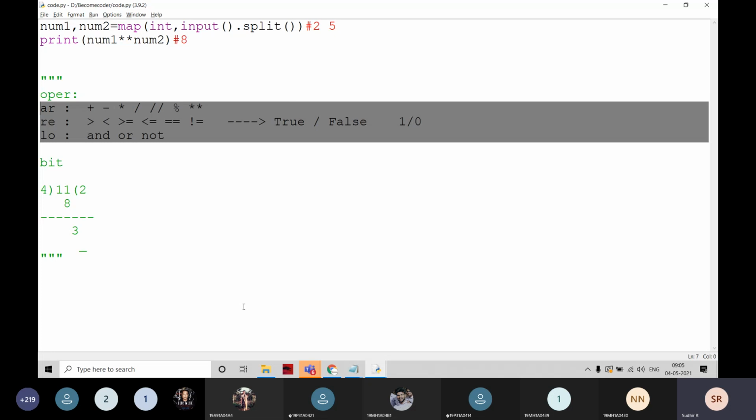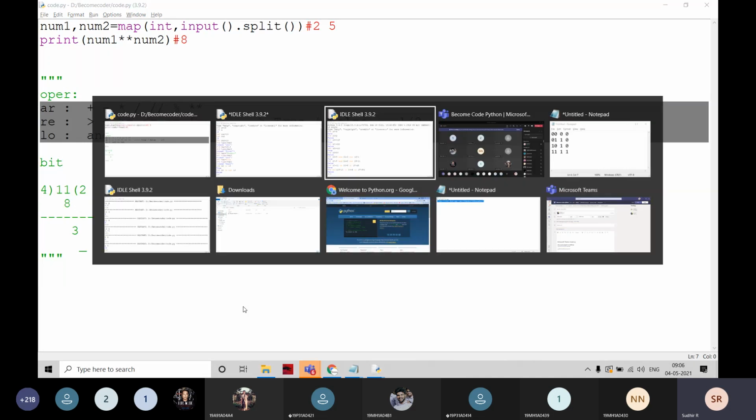Arithmetic operators are addition, subtraction, multiplication, division, modulus division, floor division, and power operator. Relational operators are greater than, less than, greater than equal to, less than equal to, and not equal to. Logical operators are and, or, not. Are there any doubts here?